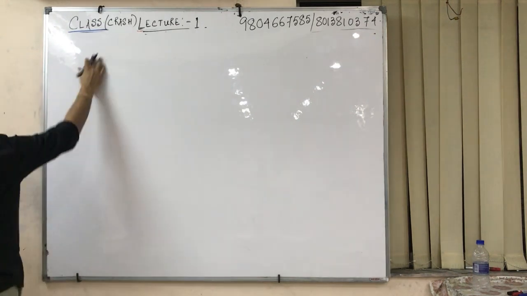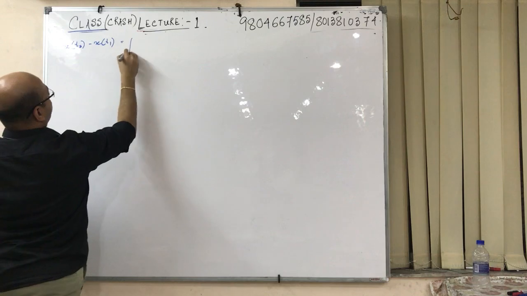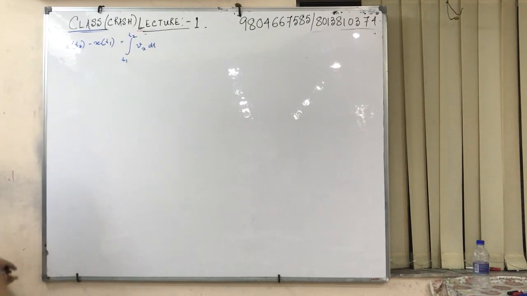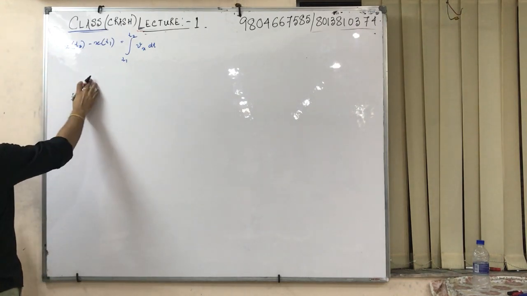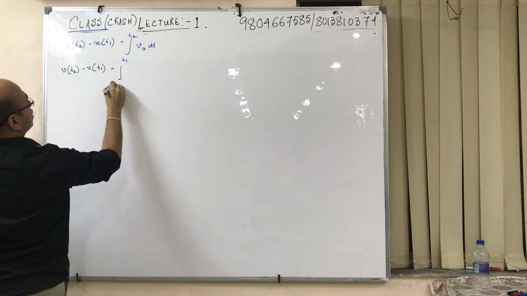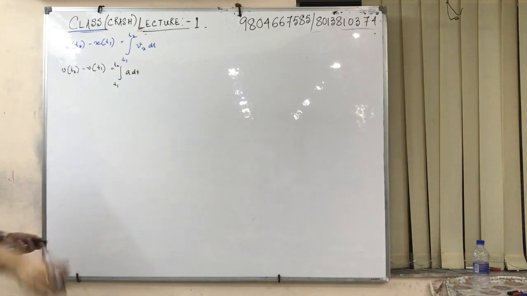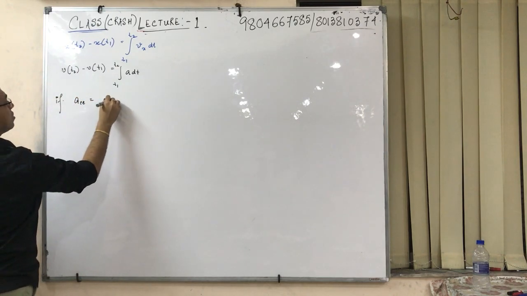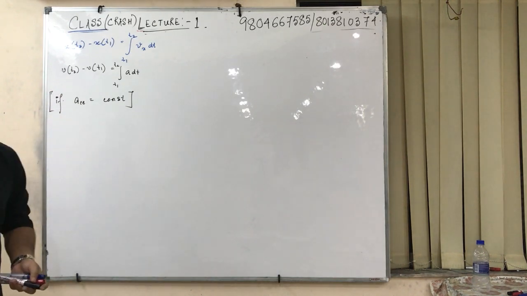So what we have got finally: x at t2 minus x at t1 is equal to the integration of vx dt. I am not writing the same for the y-axis because it's the same. Now v at t2 minus v at t1 is equal to the integral from t1 to t2 of a dt. It can be the x-axis, it can be the y-axis. If acceleration is constant, now this is a special scenario.